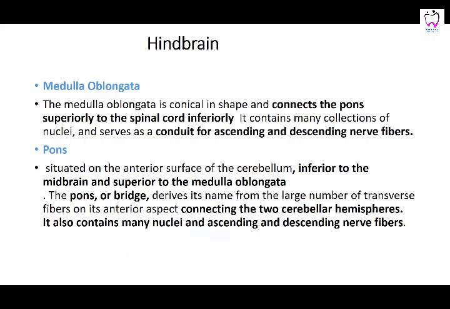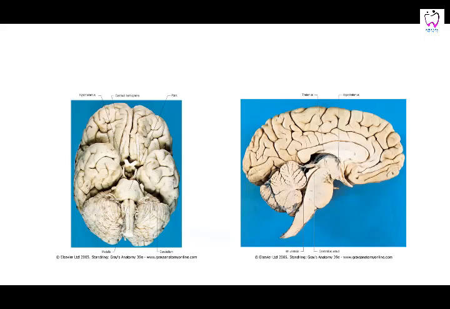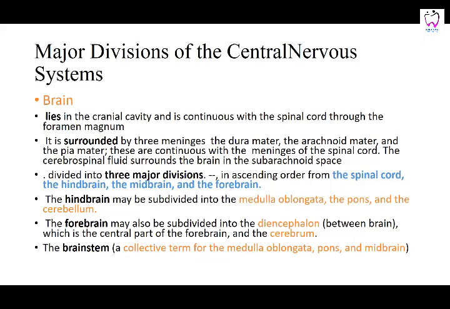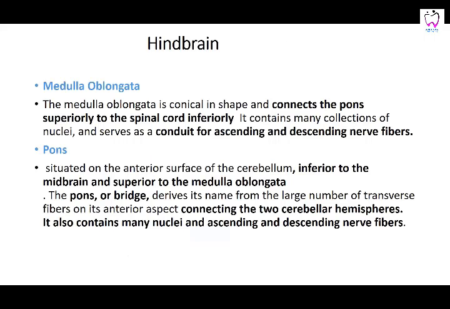So we were talking about the brain as a whole, which you can call the forebrain. Then is the hindbrain, that is the medulla, which is conical in shape and connects the pons superiorly to the spinal cord below. It contains many collections of nuclei and serves as a conduit through which the ascending and descending fibers pass.